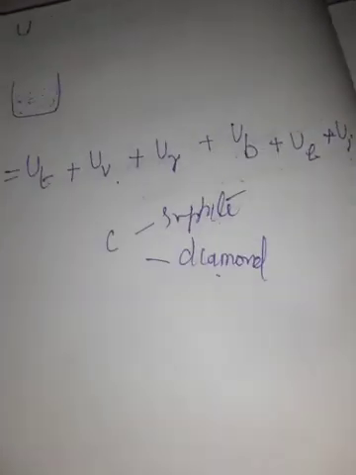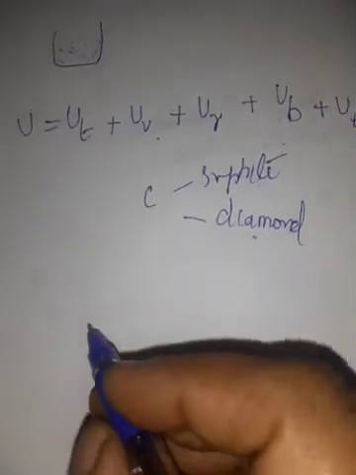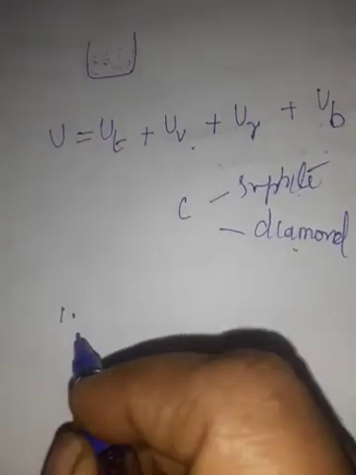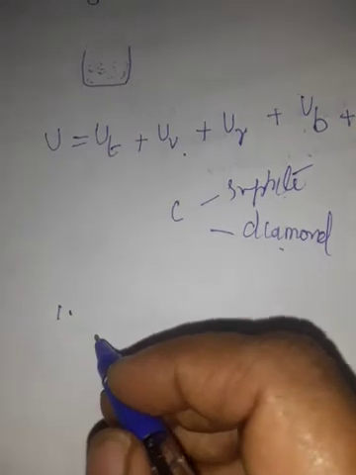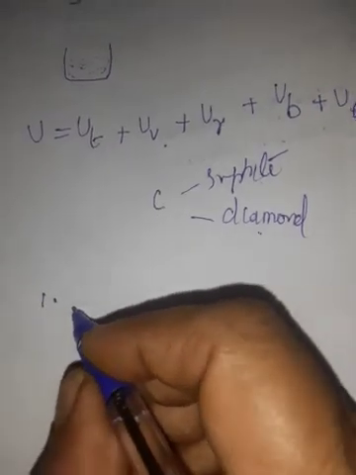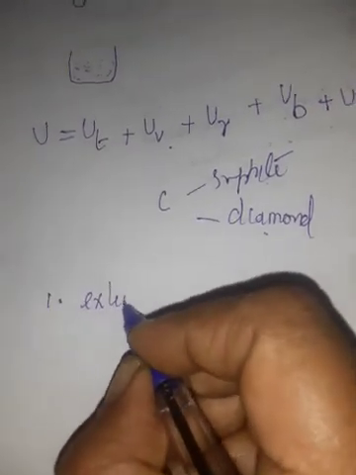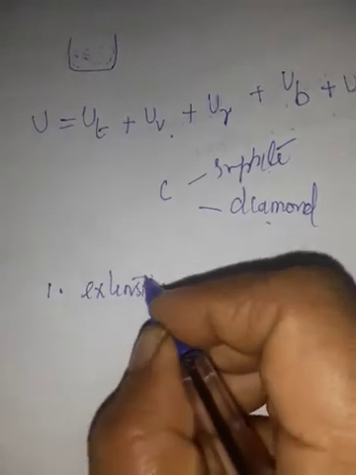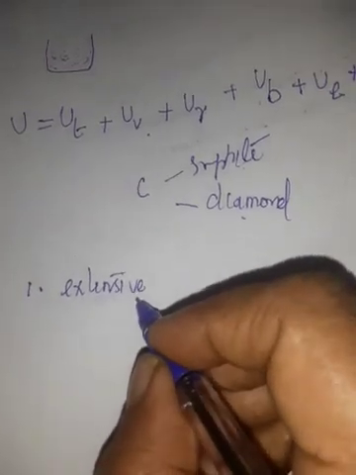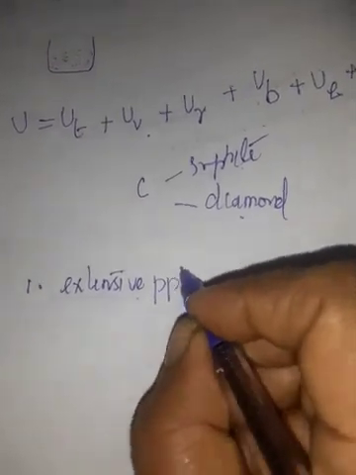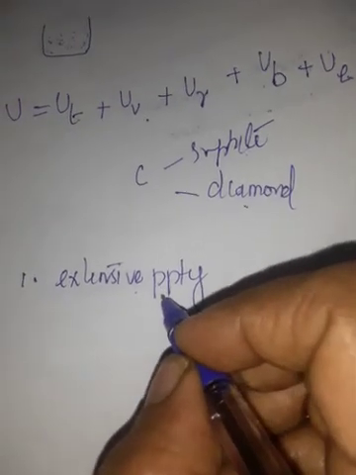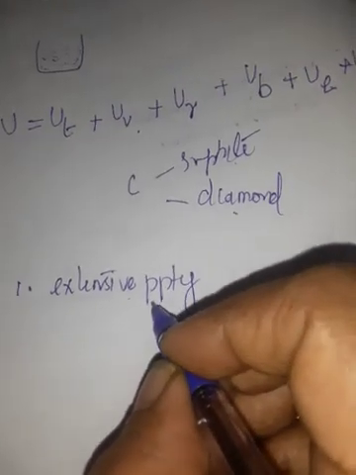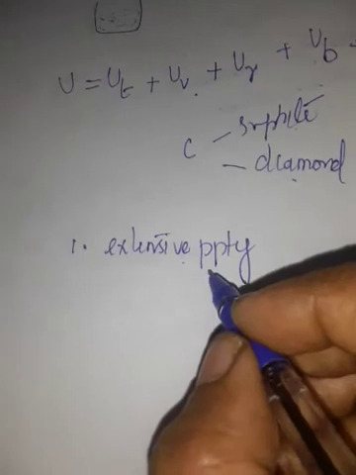So what are the characteristics of internal energy? First point, internal energy of the system is an extensive property. What is an extensive property? Extensive property means it depends on the amount of the substance present in the system.